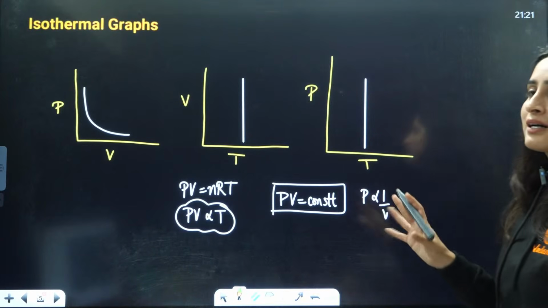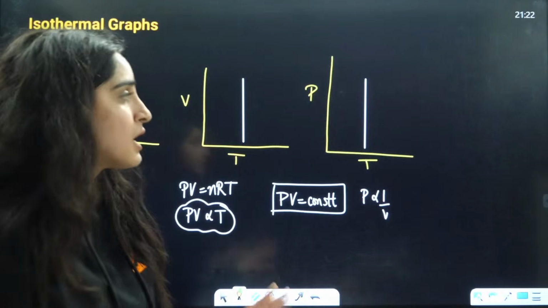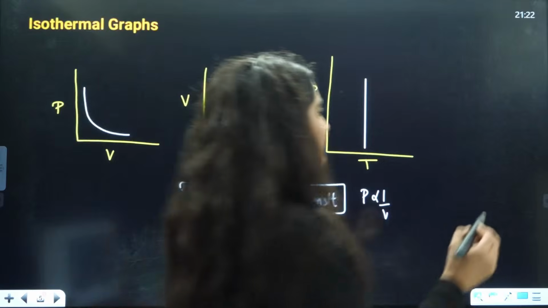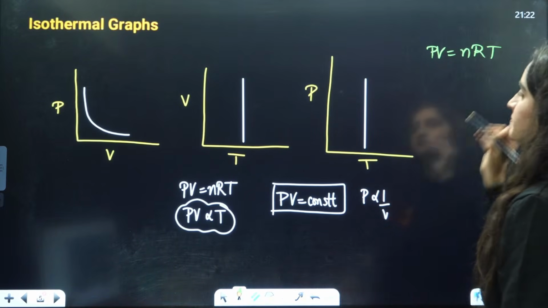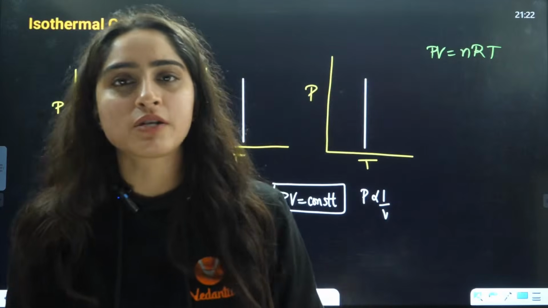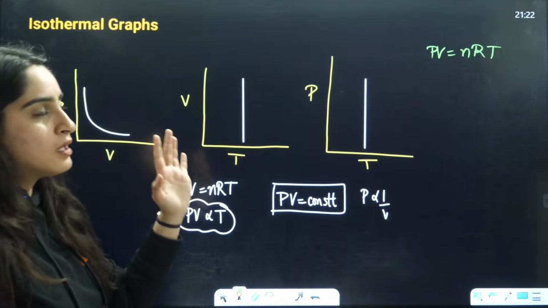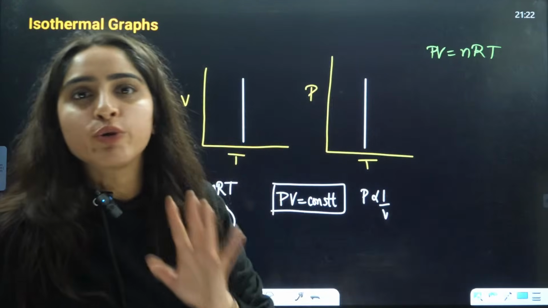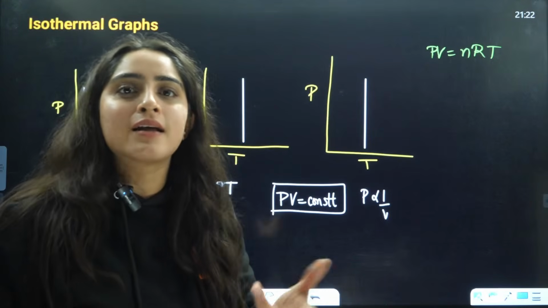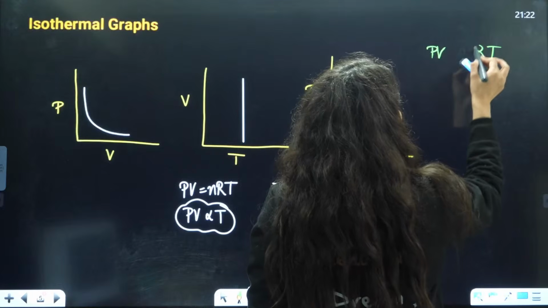Now let's see the graphs of isothermal, isobaric, isochoric curves. Just remember one thing: PV is equal to nRT. When they are saying isothermal, n and R are always going to be constant. n is the number of moles, R is the gas constant, that is a universal constant.